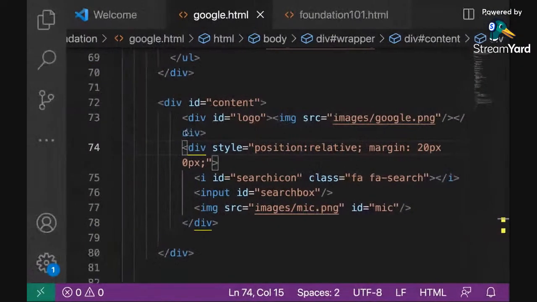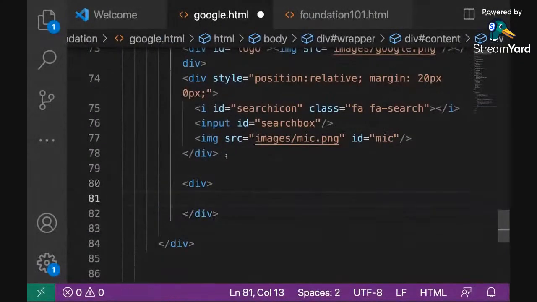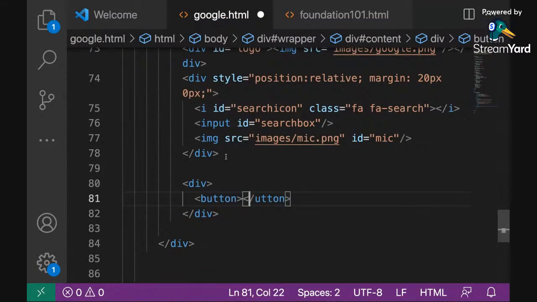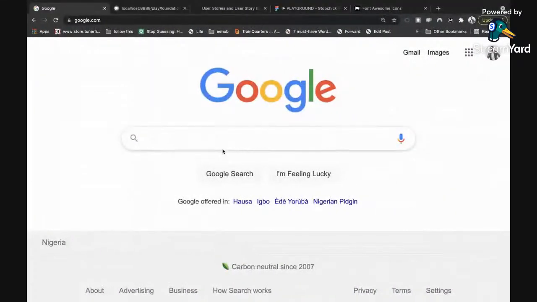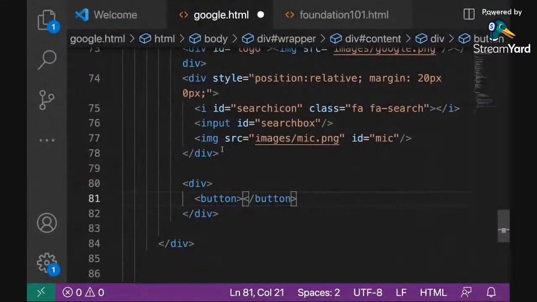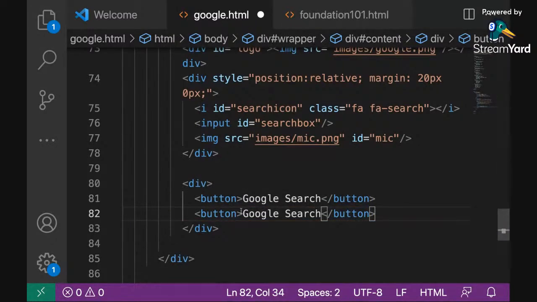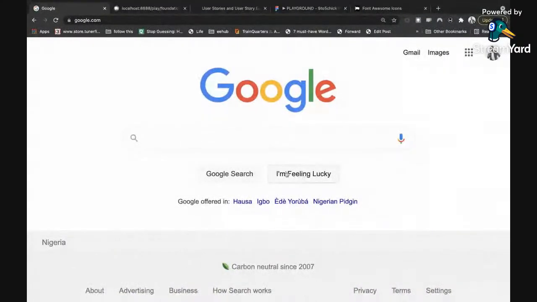So below here, we have a div that has two buttons. The first button is Google Search. The second button is I'm Feeling Lucky. Those are the two buttons, and they have a gray background. They are slightly curved at the edge, and then they have a border that appears when you mouse over them. So let's just quickly do that.